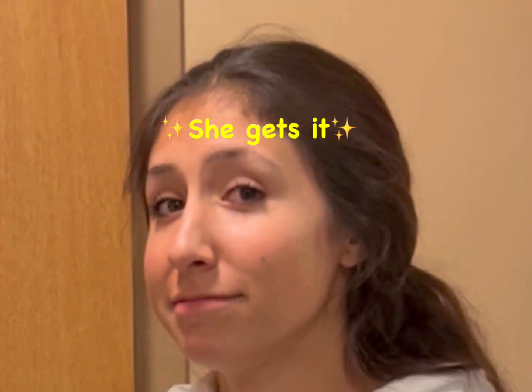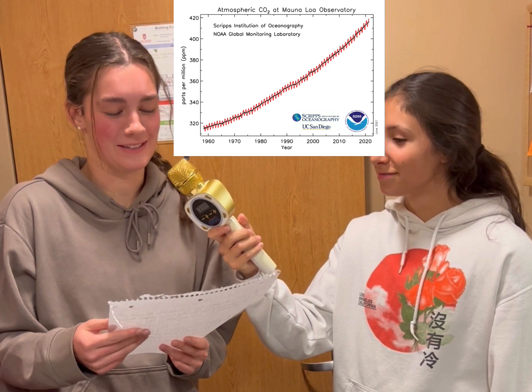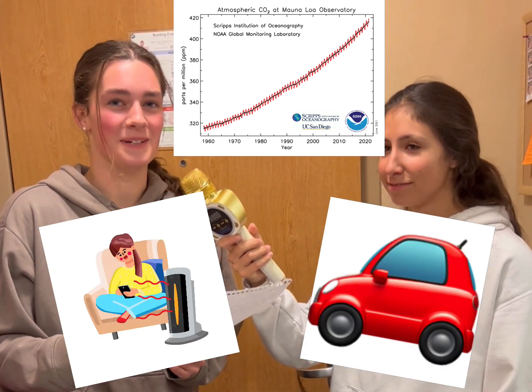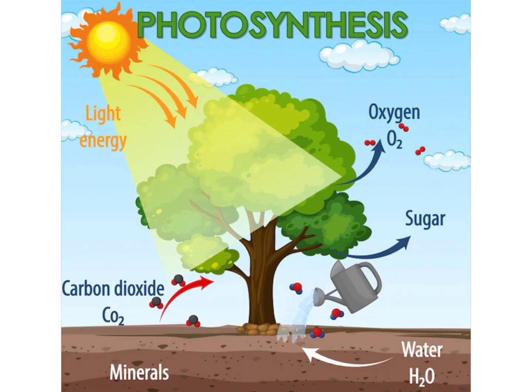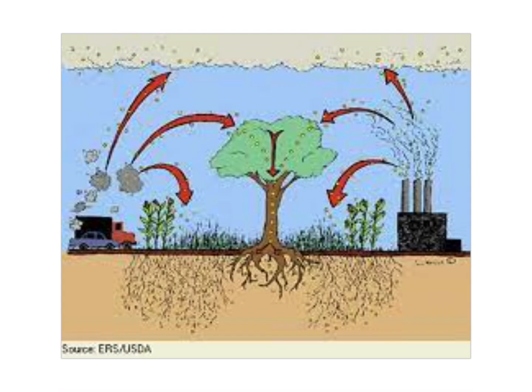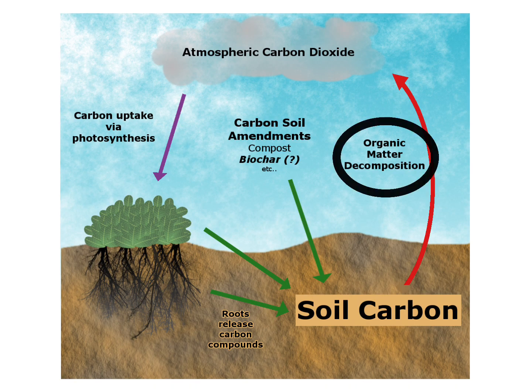Why do you think that this graph looks the way it does? The atmospheric CO2 is increasing because of human activities. Maybe the fluctuations happen because of more need for heat and cars in the winter. You are completely right about the reason for the overall increase in CO2, but the fluctuations come from another source. Plants obviously take in carbon through photosynthesis, making plants a carbon sink because they hold it so well. When plants die, however, they can decompose and all of the carbon that they stored is once again released.